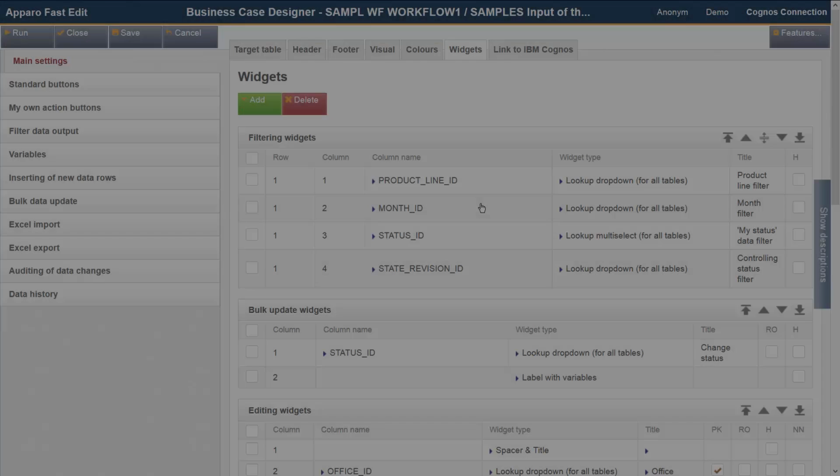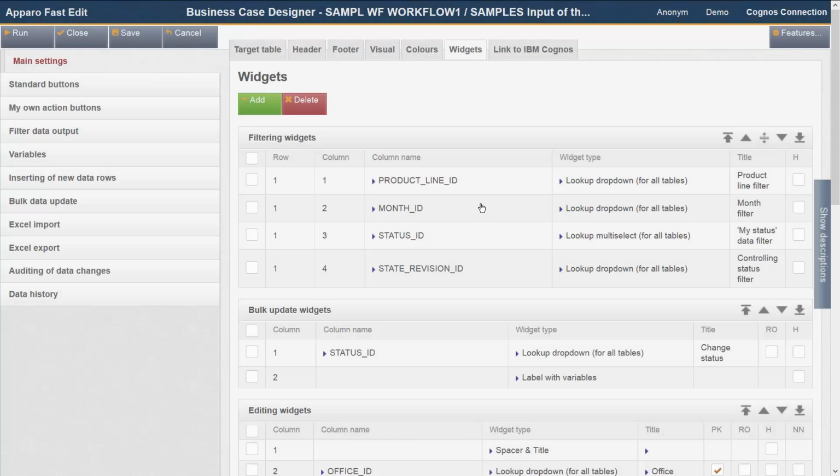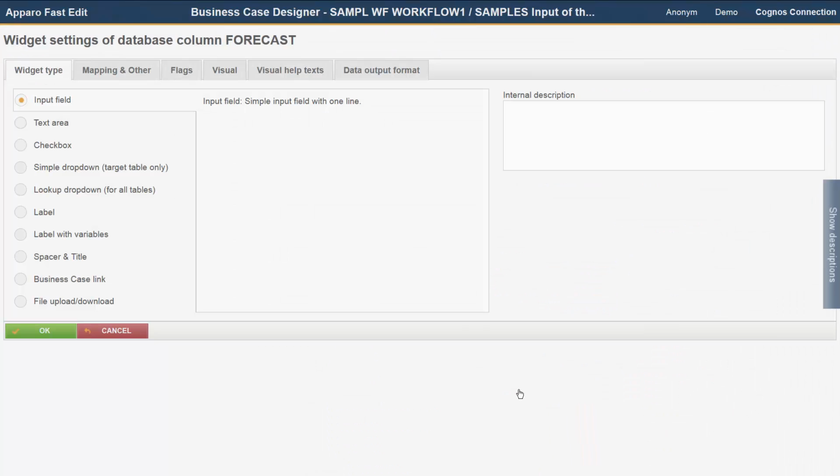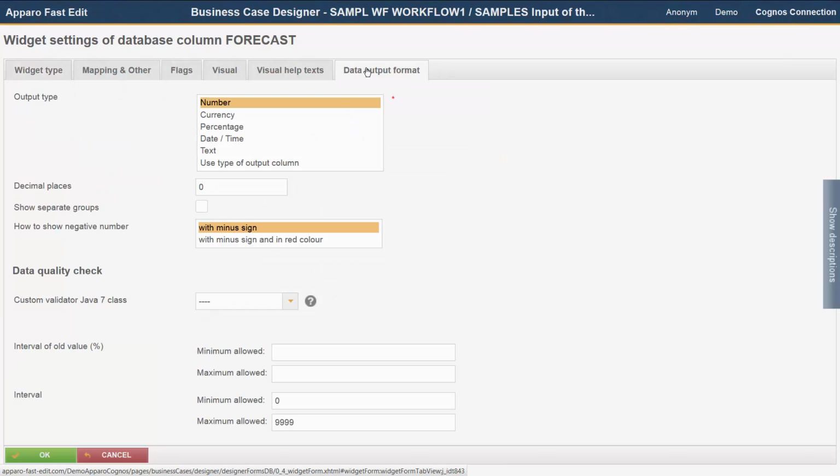For better data validity, I have included limitations on widget level. In the widget plan data, I have set the output type to number. If the user should enter letters or special characters here, he will receive an error message.